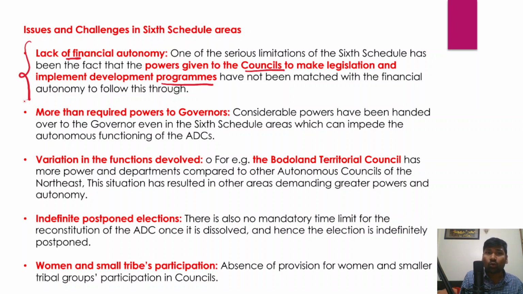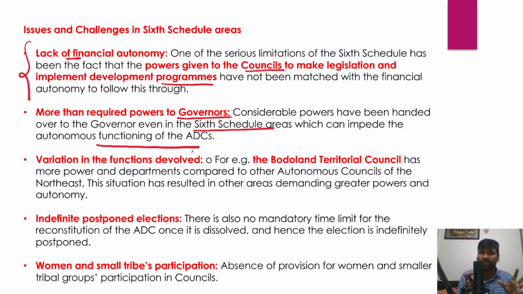And in fact, more than required powers have been given to the governors as well. And this is also another major problem that they have been facing, right? Considerable powers have been handed over to the governor in the 6th schedule areas, and that can actually impede the functioning of these autonomous district councils. And that is one of the major problems.